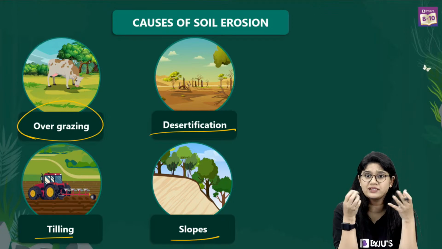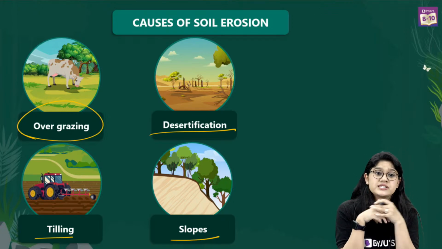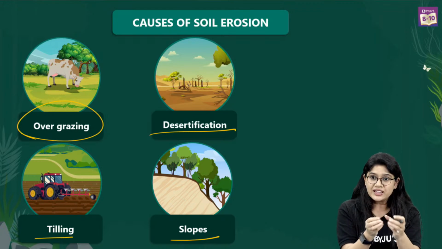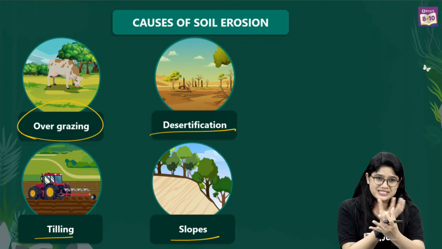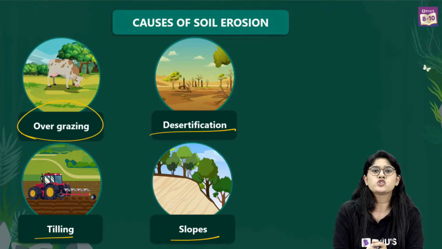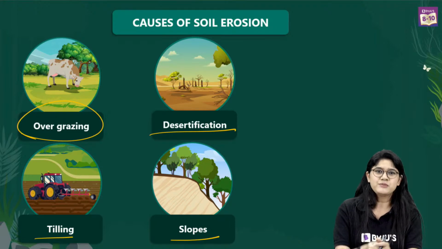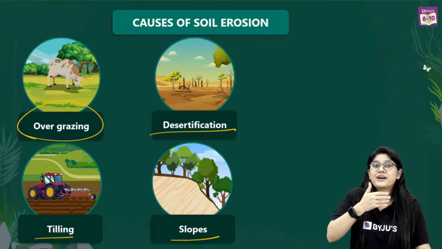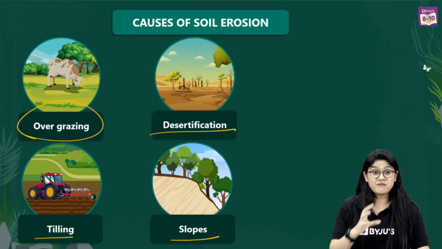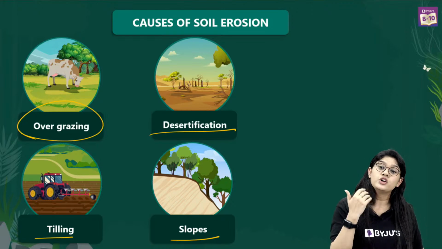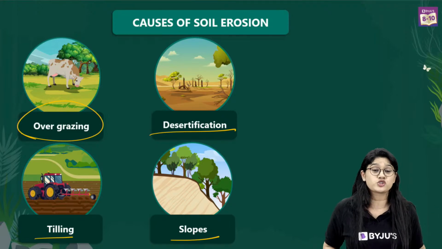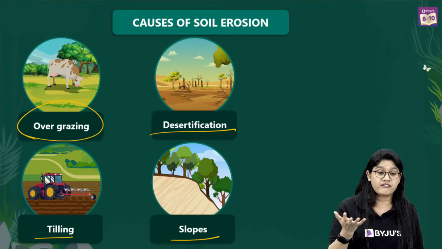Radioactive elements, right, are those that radiate radiations. Like uranium, right, it's a radioactive element. It has the radiations, it will be radiating, basically radiations will be out there from them. And those rays are not good. I'm sure you must have seen Hulk, right? Hulk became Hulk because of the gamma radiations. So radiations will be causing a change in the genetic material. It will be changing the organisms and the quality of the soil altogether. And the water also sometimes, if it's there.